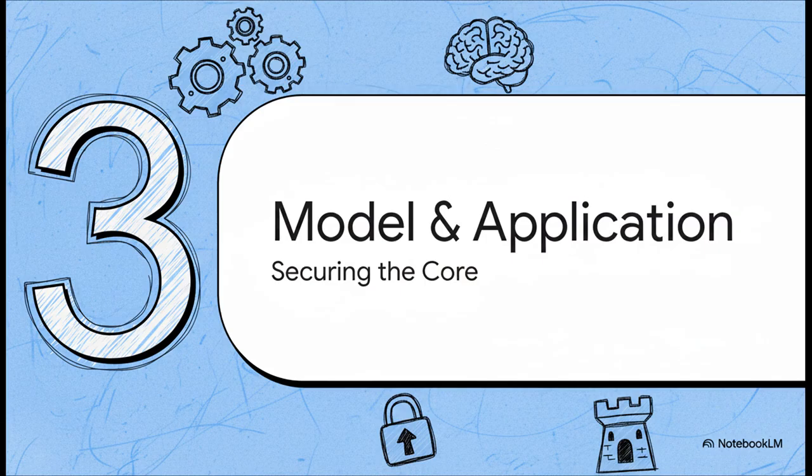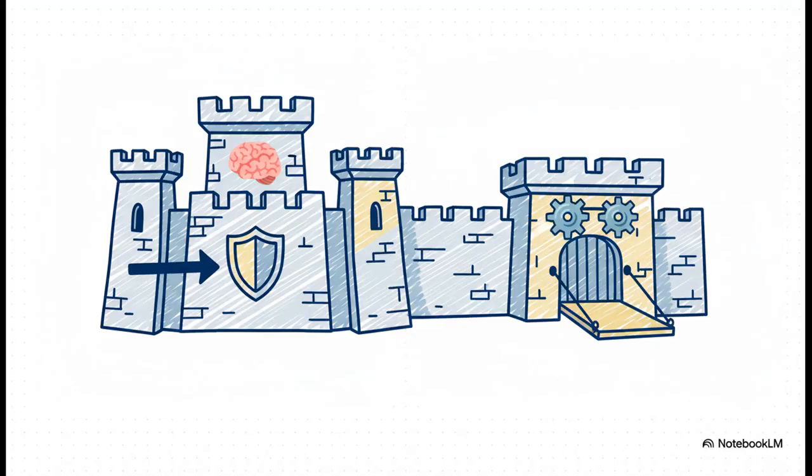Okay, foundations laid. Now we can move to the very heart of our fortress. The AI model itself, you can think of it as the brain, and the application, which is how it actually interacts with the world. Now, here we have to make a really important distinction. Protecting the model is all about hardening the AI's core logic against direct attack. But application controls, that's all about managing how that AI actually behaves and what it's allowed to do when it's out there in the wild.